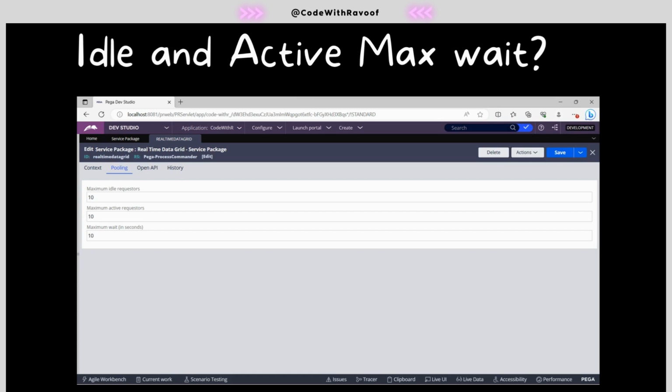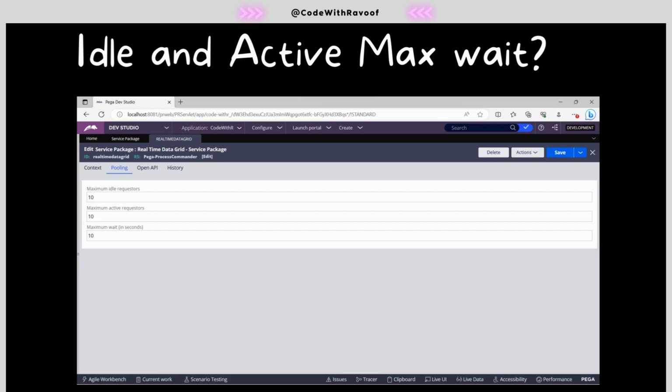Let's take another example. Suppose the requesters are 50, but here we termed the maximum active requesters as only 10. In that case, how does it behave? Already we have 10 idle requesters and remaining we need 40.